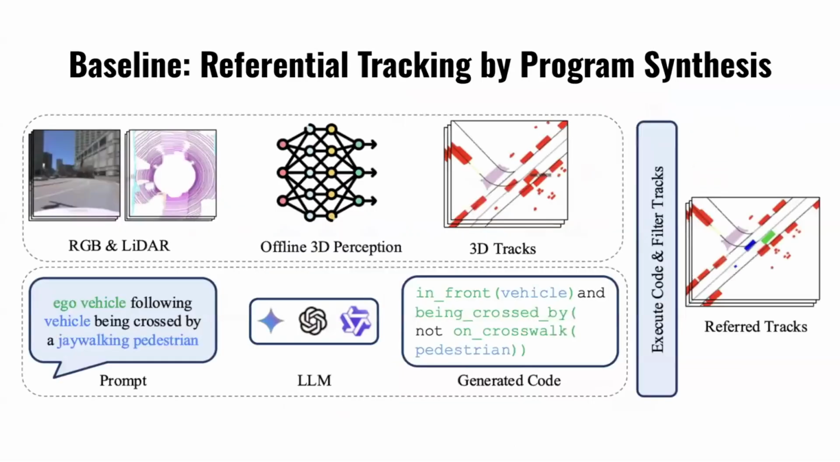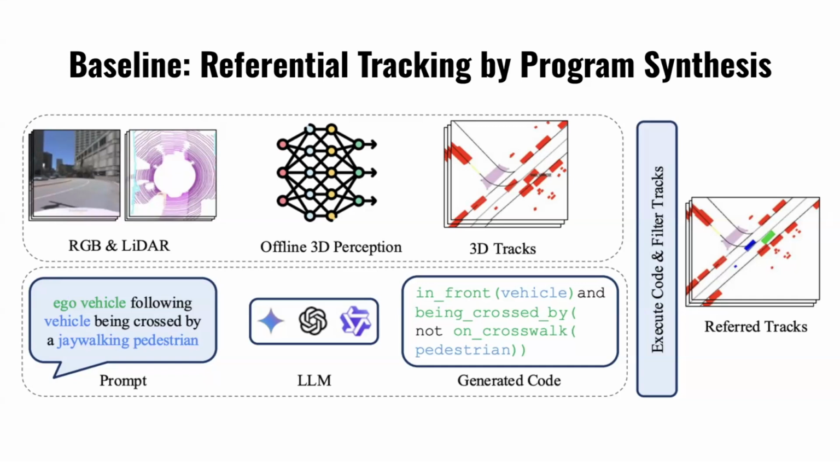Okay, so now given all of these metrics and the setup, we propose an interesting baseline which leverages all the recent innovations in large language models. We propose a two-stream approach where in the first path we have multimodal RGB and LiDAR, which is processed by a slow offline 3D perception model.